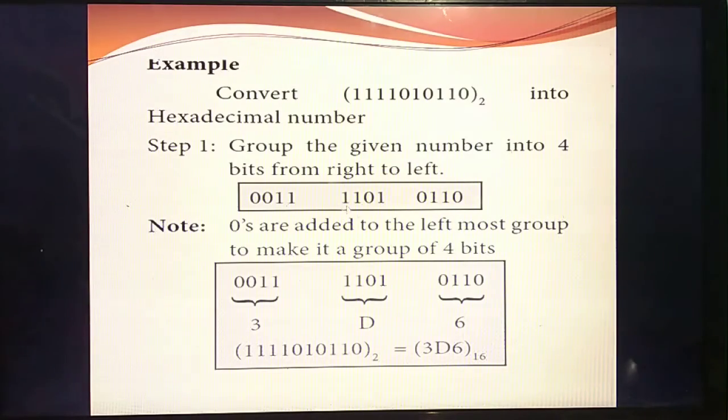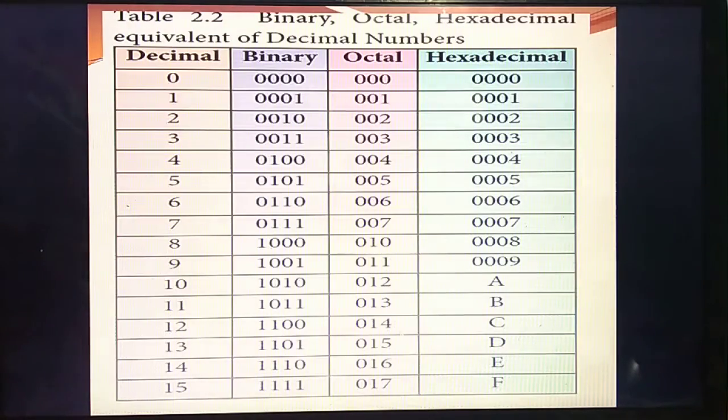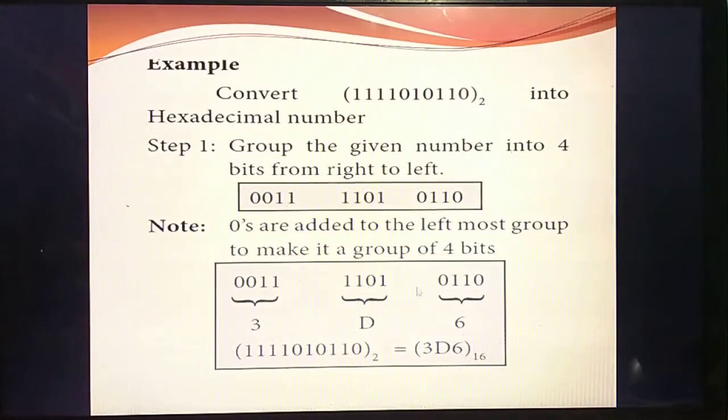Next value, 1 1 0 1. What's the value? See the table, 1 1 0 1. The value is D. Understand? You write this binary answer. So 1 1 0 1 means the value is D. Likewise, you should see the table and write this answer.